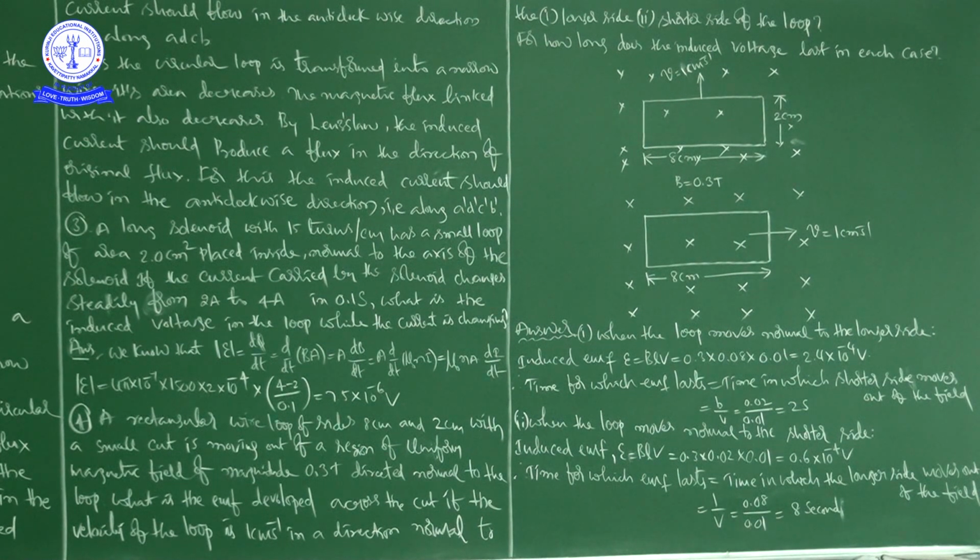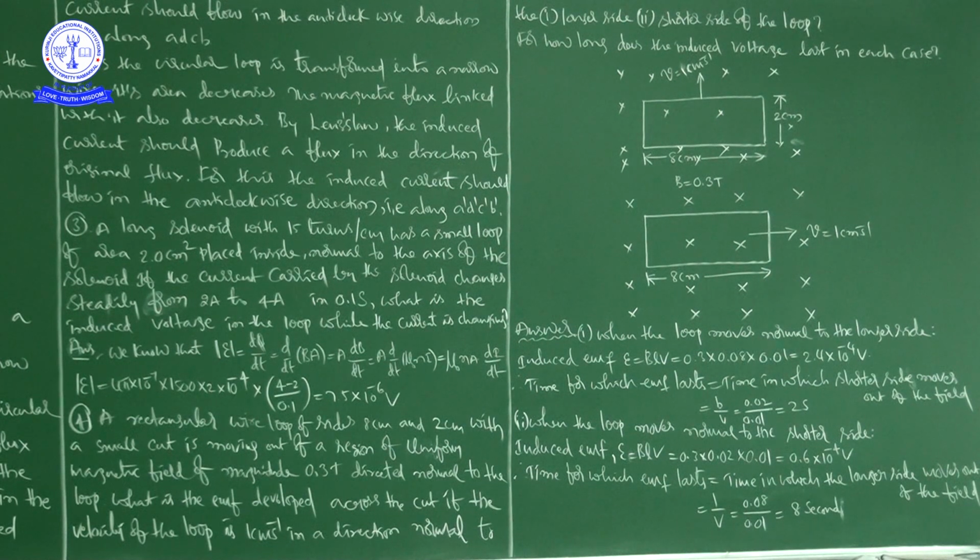Now the next step. The time for which EMF lasts is equal to the time in which the shorter side moves out of the field.